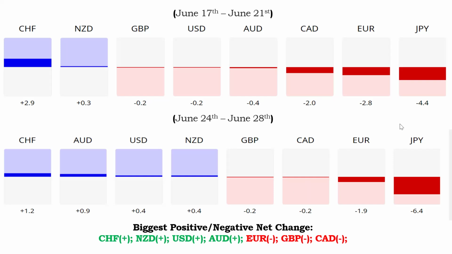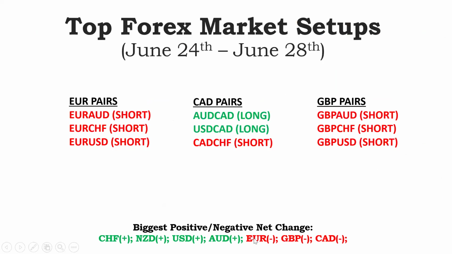But I would like to focus on the weakest pairs to trade, and that's the Euro, GBP, and Canadian dollar. So these are going to be my best pairs to focus on for the week. So I'll be looking to pair them off here: Euro Australian dollar, Euro USD, Euro Swiss franc, GBP Australian dollar, GBP Swiss franc, GBP USD. And lastly, the Canadian dollar, I would like to go long on AUD CAD, USD CAD, and go short on Canadian dollar Swiss franc. So these are my 9 pairs for the week.